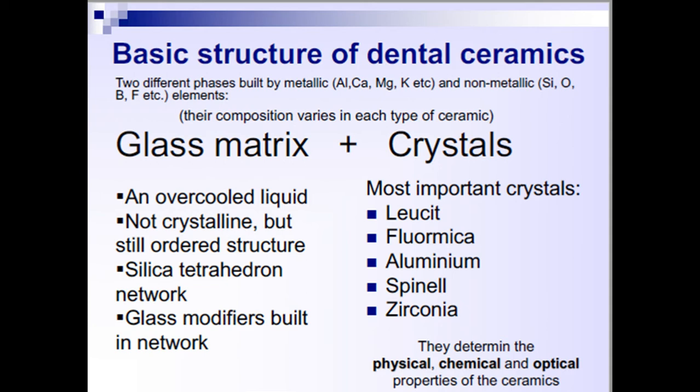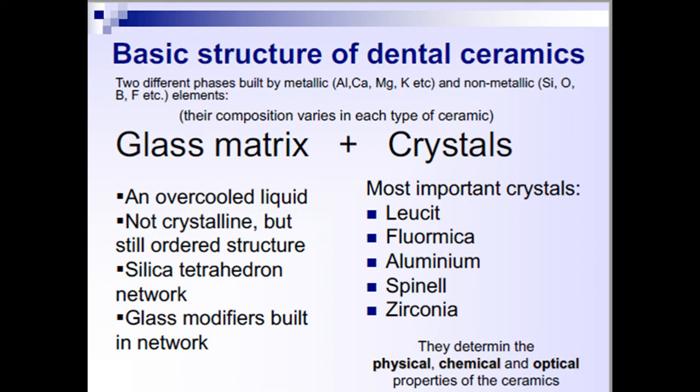Medium fusing, that is 1100 to 1300 degrees centigrade. Again, even at this fusion temperature, the materials are used only for fabrication of artificial teeth, both high fusing and medium. In low fusing ceramics, we can use these for our fixed partial dentures, or for layering of metal substructures or veneers.